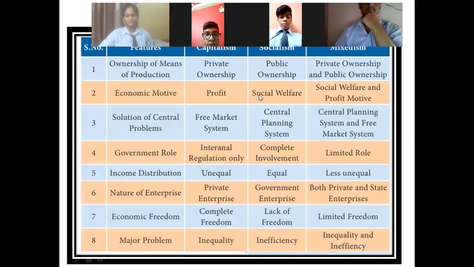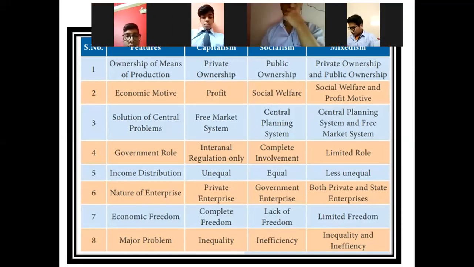Now, the last question of our yesterday was the difference between these three types of economies, which Satakshi explained very well: the difference of capitalism, socialism, and mixedism on various bases.